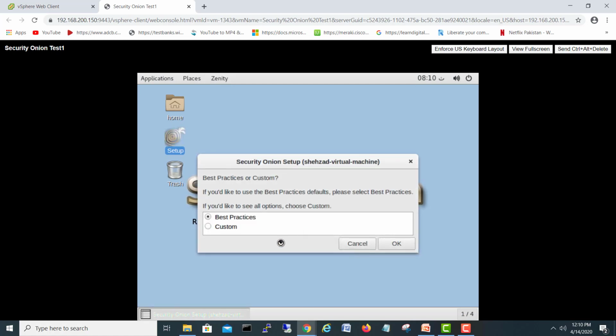Okay, so here it's best practices or custom. If you would like to use the best practice defaults, please select best practices. If you would like to see all options, choose custom. We will go for best practices.